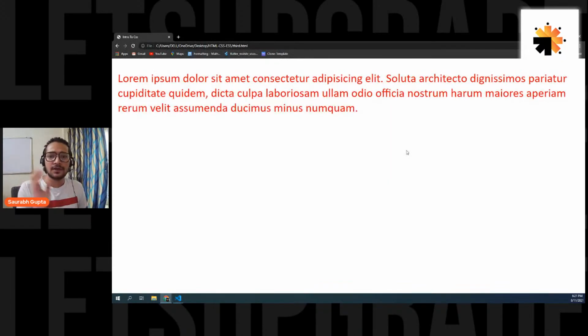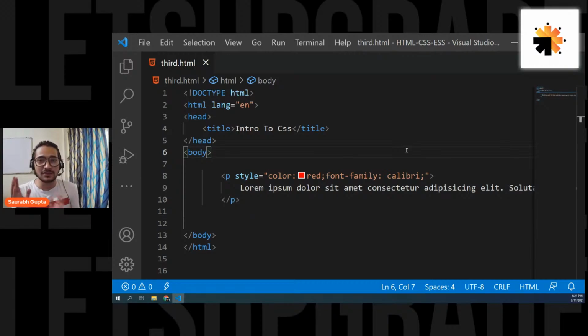So here we go. Now see, the font family is also changed. So that's how you apply CSS. So this was the first way by which you can apply CSS.